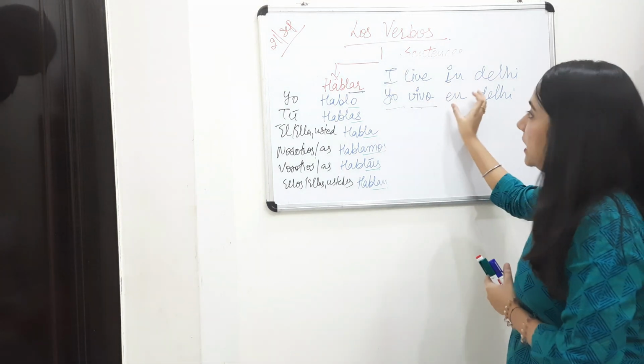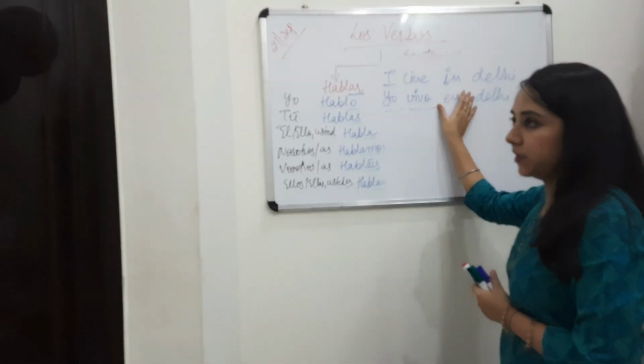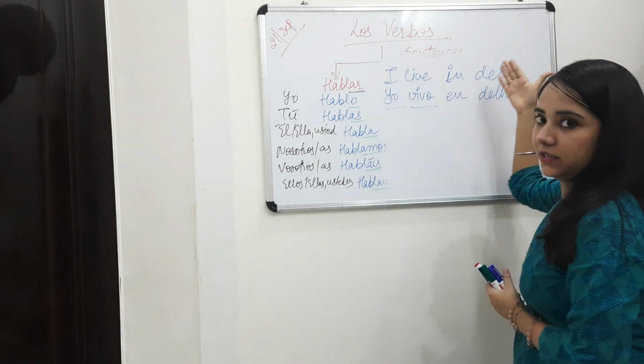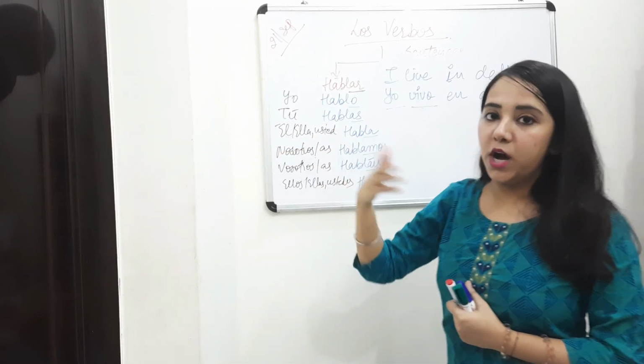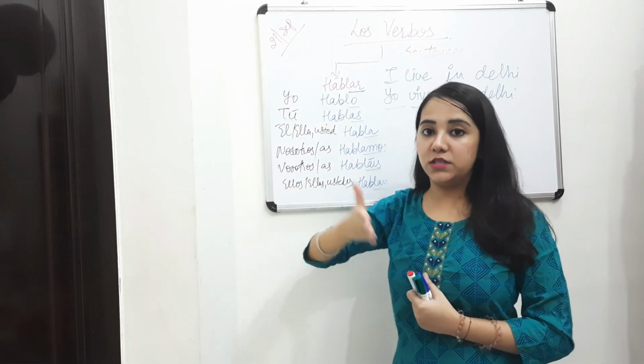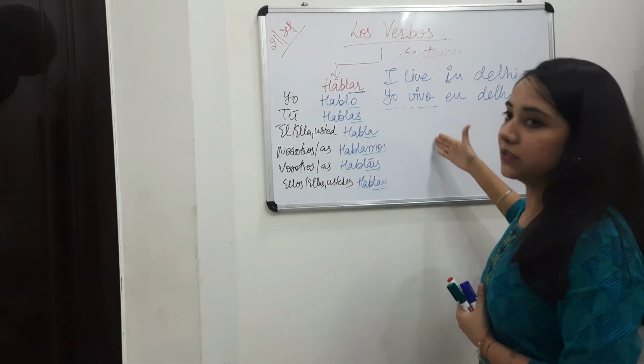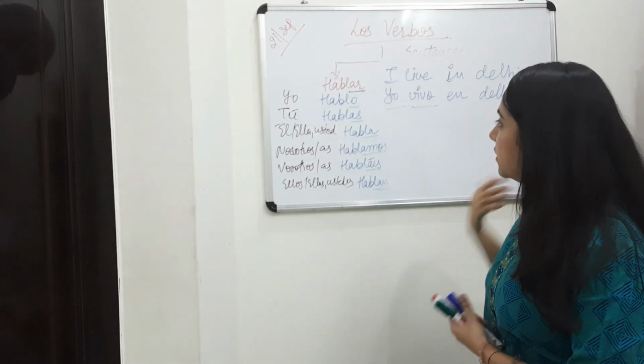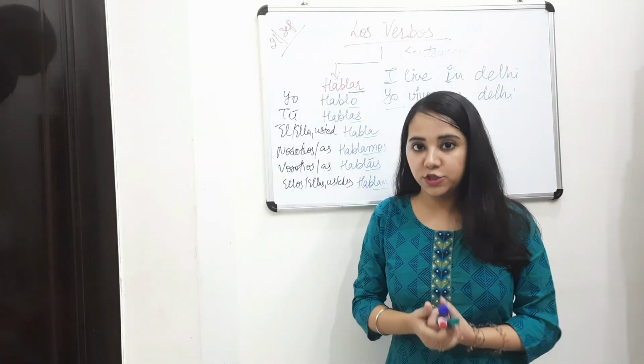Then the verb. Here I have used in because I live in some place. I live in Dwarka, I live in Delhi. So there's some place, so in is for that. If you have any doubt, you can ask me personally.